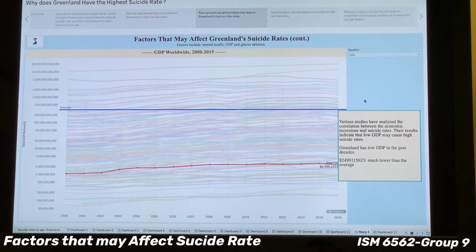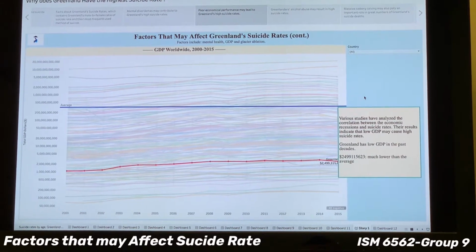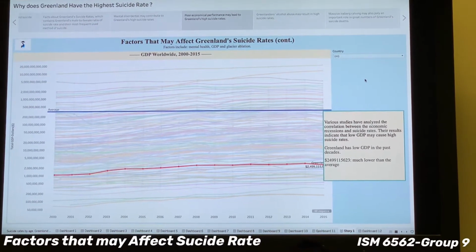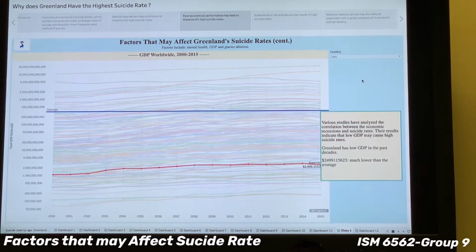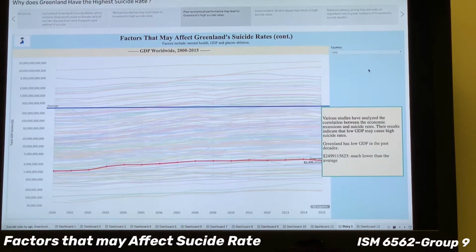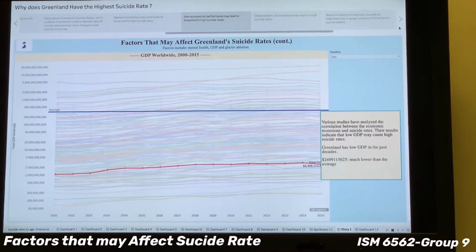Since various studies have analyzed the correlation between economic recessions and suicide rates, we can see that poor economic performance may be one of the causes of Greenland's high suicide rates.